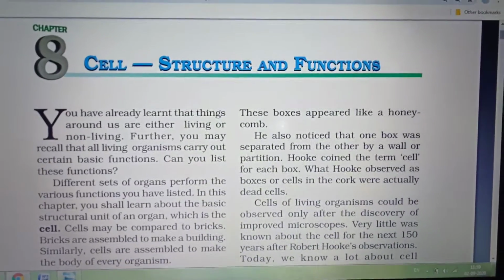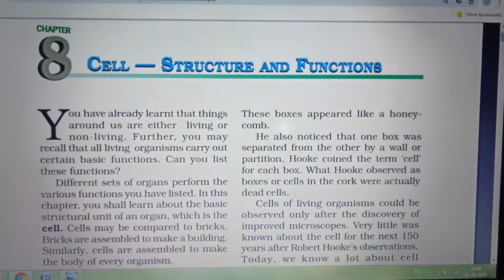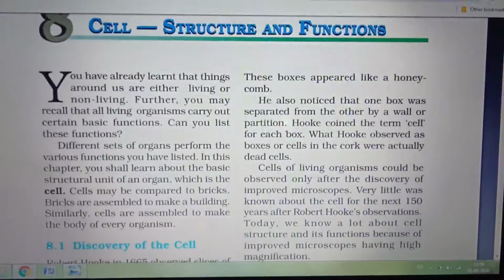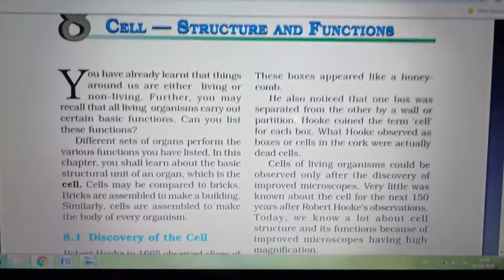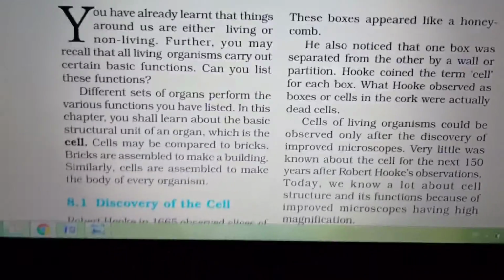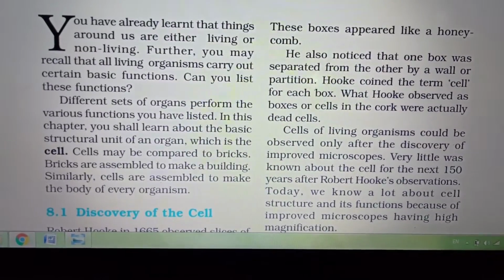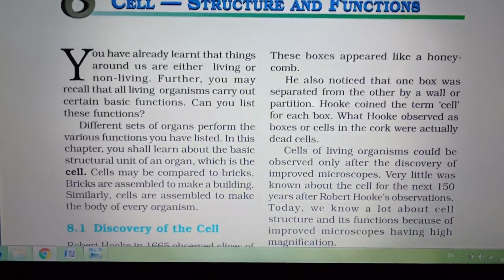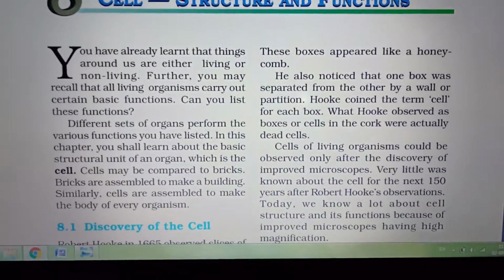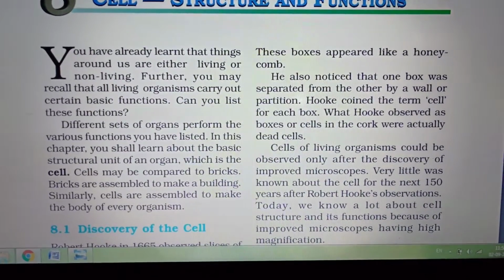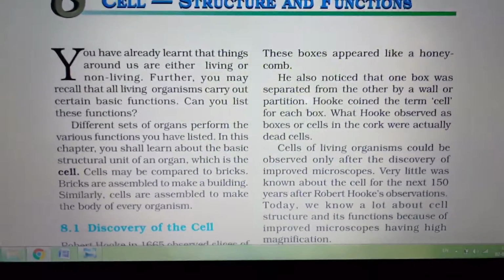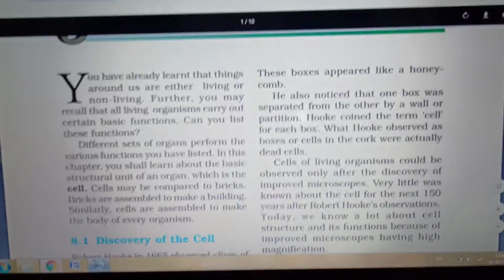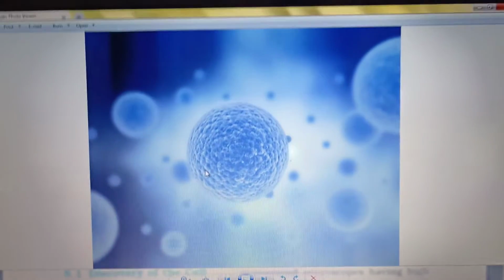Okay, you know very well, cell is the structural and functional unit of all organisms. That is the main thing. It's the structural and functional unit of all organisms, and the basic structural unit of an organ is cell. That means all living organisms, the body is composed of cells, and each organ in a living organism is made up of cells, each and every organ that is present in all living organisms.